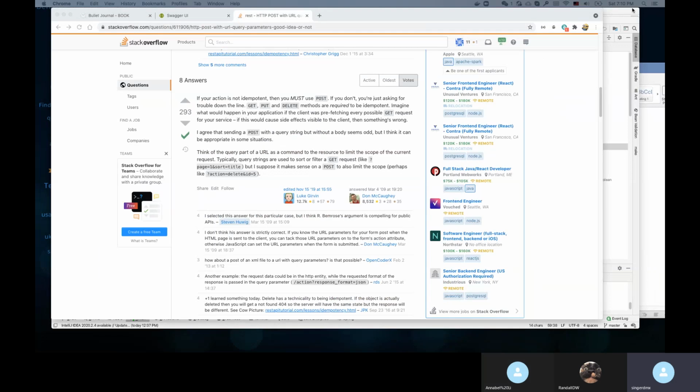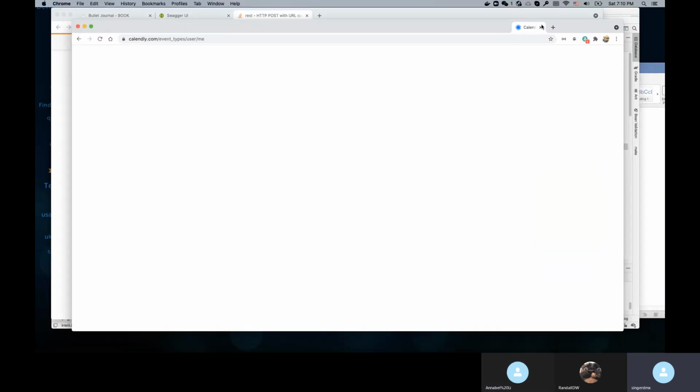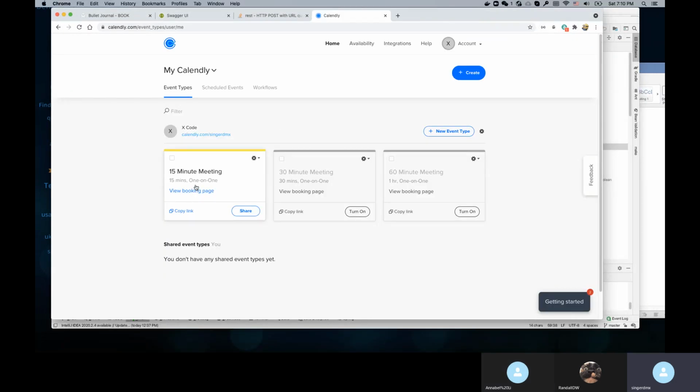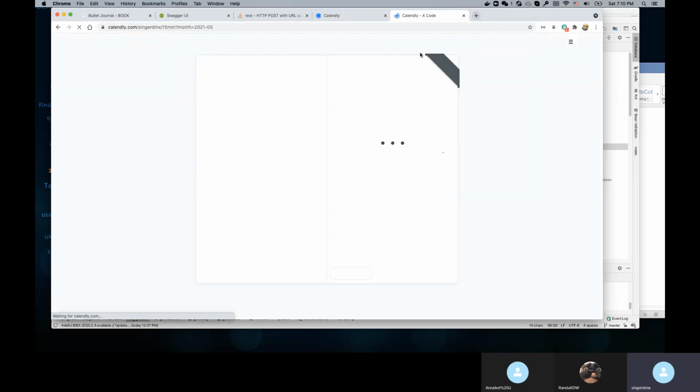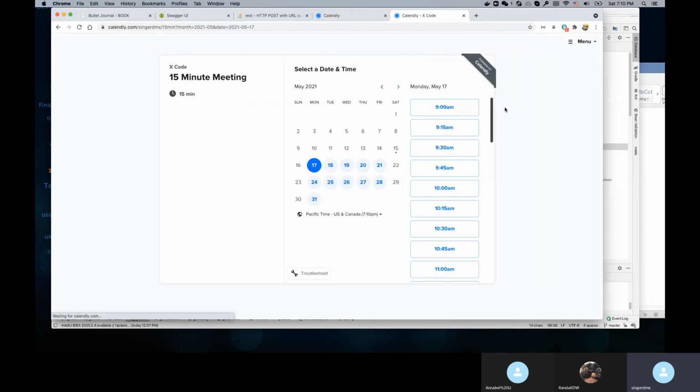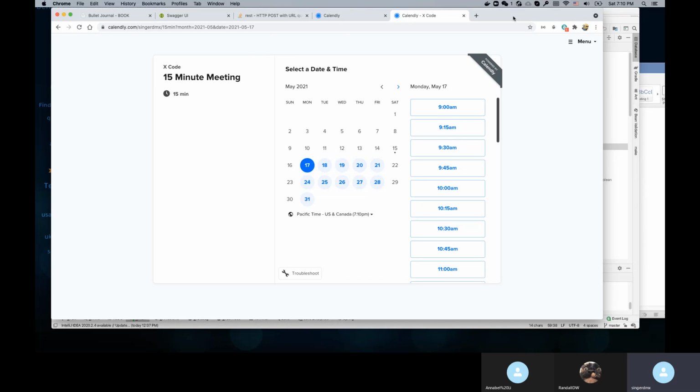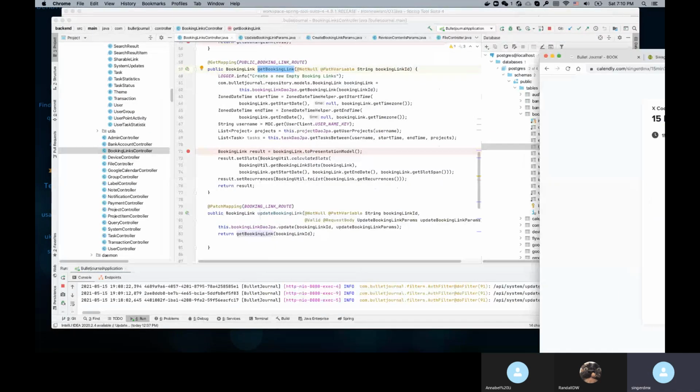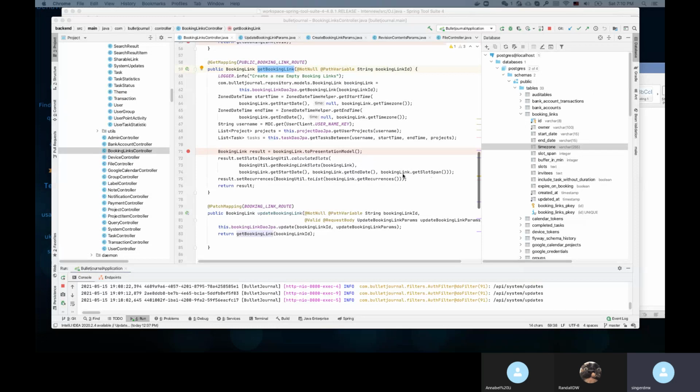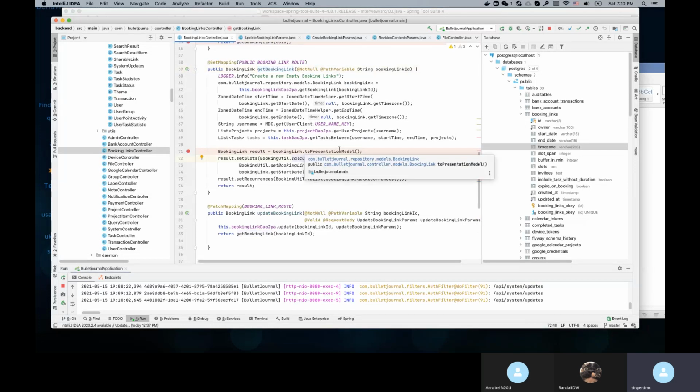If we give this link to another user, this person is in a different time zone. The browser will tell us, so the front end will send us the time zone, and we just need to pass the time zone through to this.